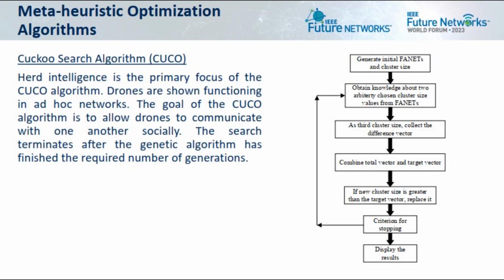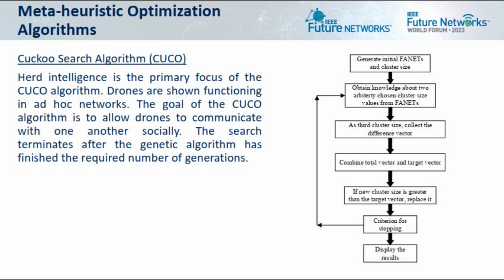CUCO search algorithm. Herd intelligence is the primary focus of the CUCO algorithm. Drones are shown functionally in the ad hoc networks. The goal of the CUCO algorithm is to allow drones to communicate with one another socially. The search terminates after the genetic algorithm has finished the required number of generations.